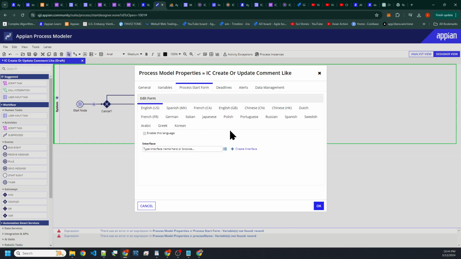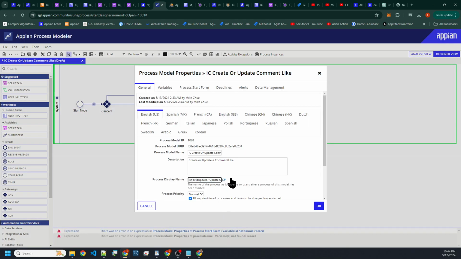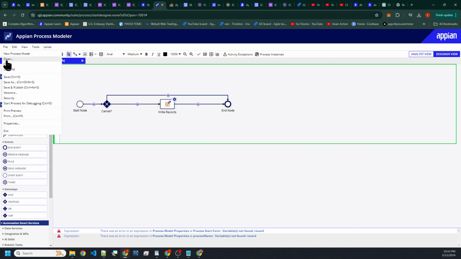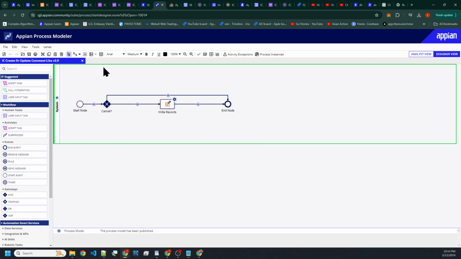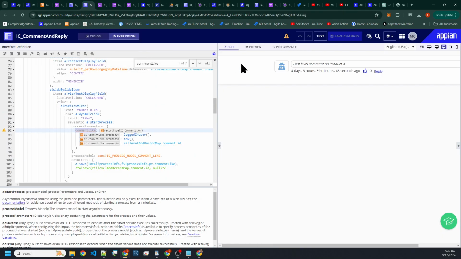We're just going to clear this. We don't need it. We're going to look at this, and we're just going to clear this. We don't really need this. And this is actually called comment like. We'll keep this. Then we're just going to save and publish this. We don't really care about the form that was associated with this, because all we want to do is kick this off whenever the user clicks on a rich text here.